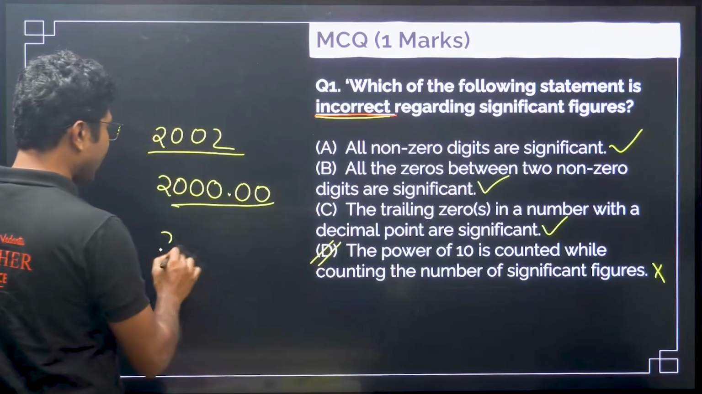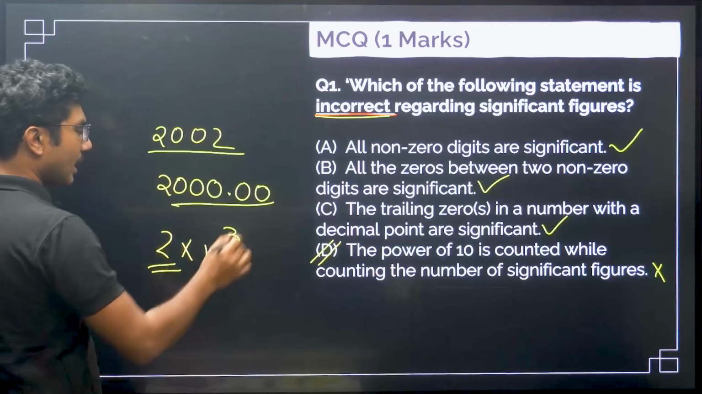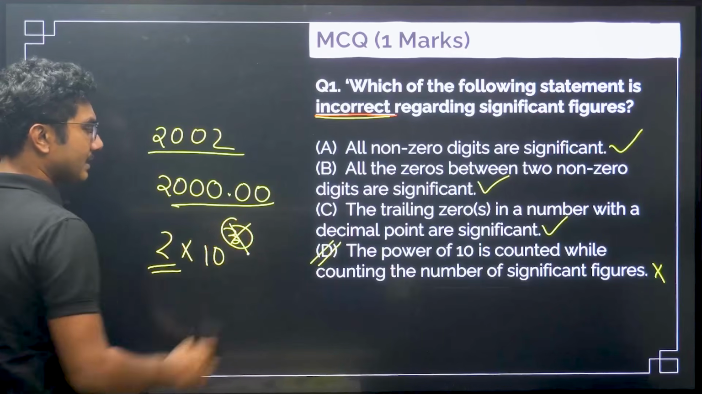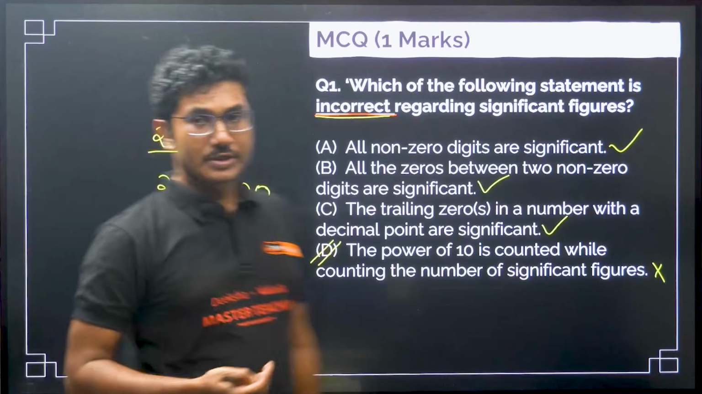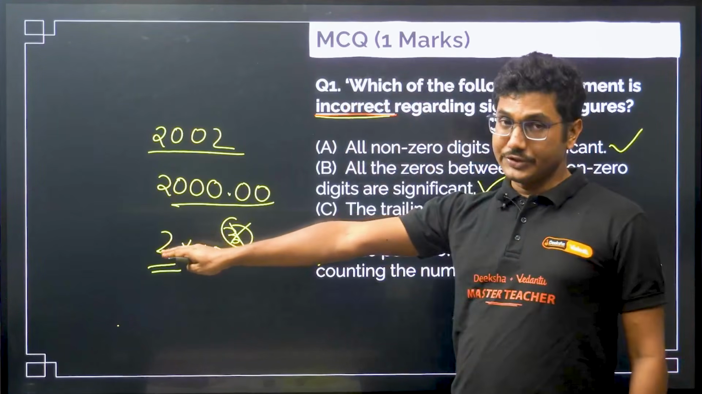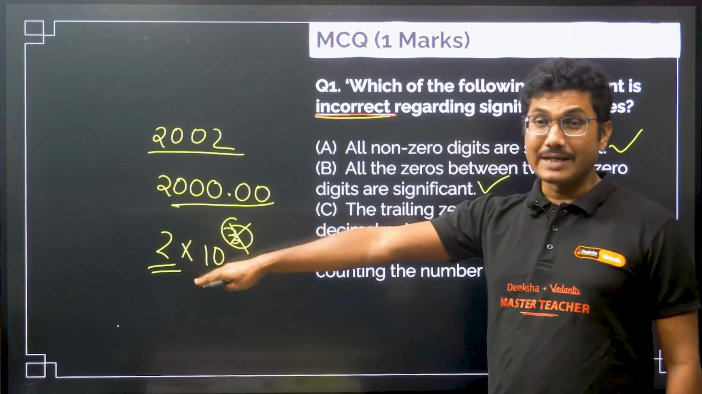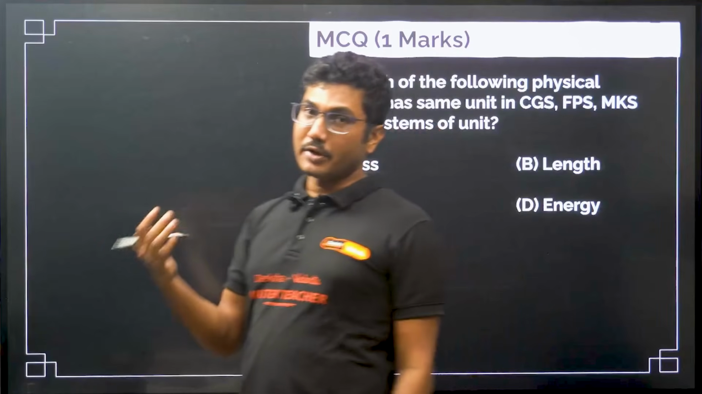Remember that if I write 2 into 10 to the power of 3, it has only one significant figure. This is not counted as a significant figure. Okay, you have to remember that. This number is not counted as a significant figure, only the number which is given in scientific form. This is called scientific form. So here only 2 is significant, not that power of 10.